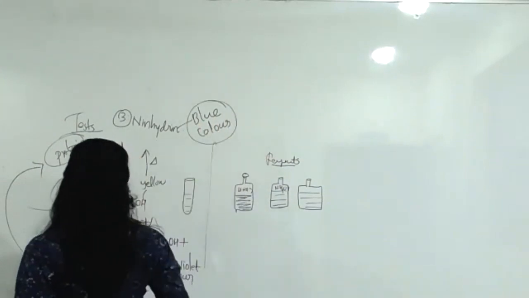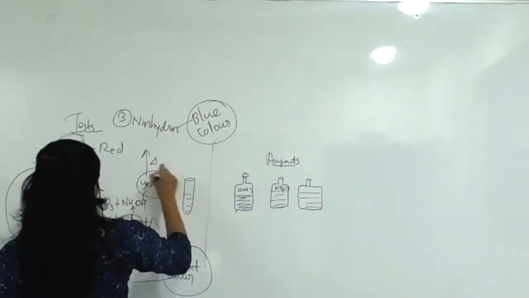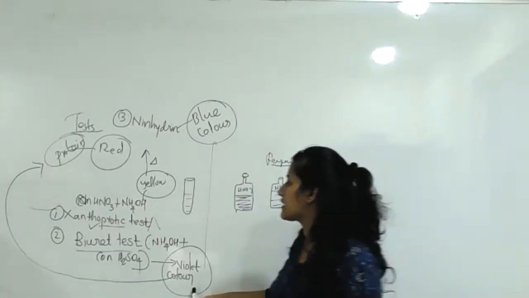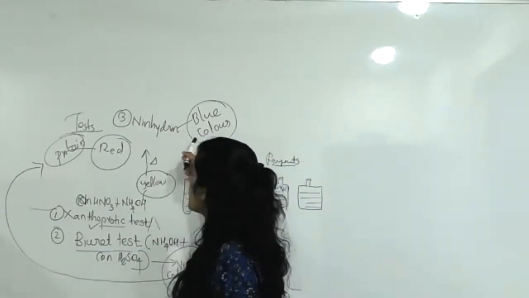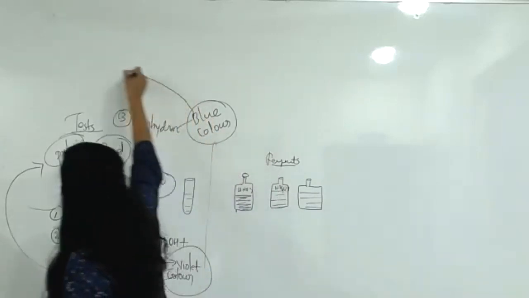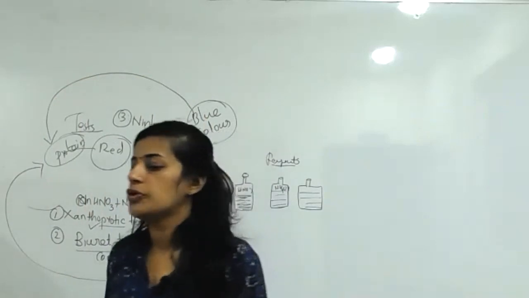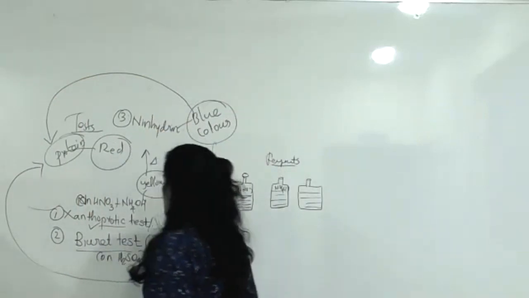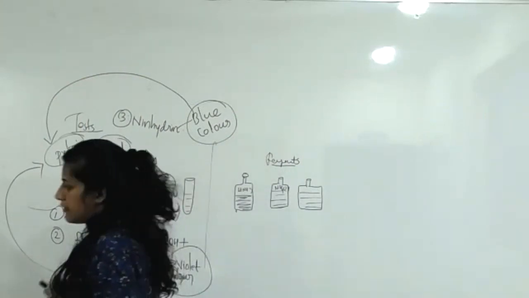Blue color will form. Here violet color, here initially yellow color, then red color. So these colors are important. Violet color is formed with the biuret test. Ninhydrin will show blue color, so we can confirm this is also protein. So 2-3 tests are important: first the xanthoproteic test, biuret test, and third, ninhydrin.